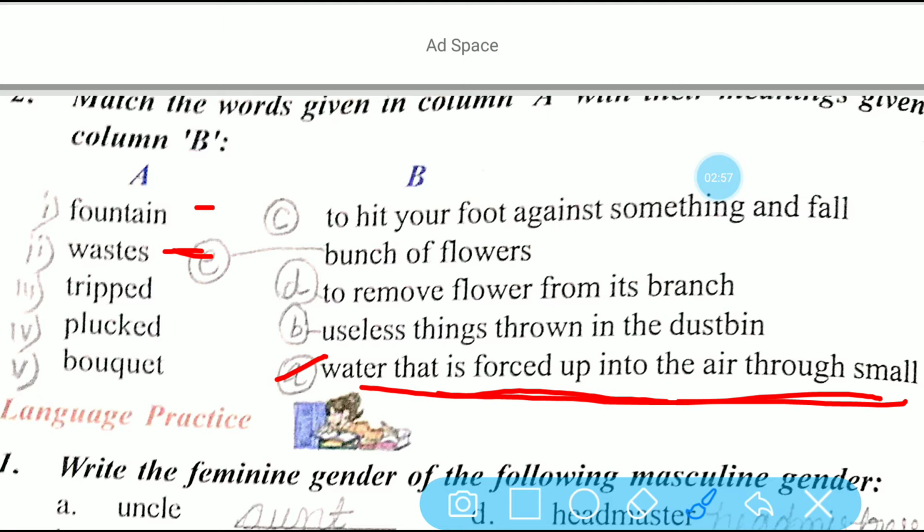The correct answer is useless things thrown in the dustbin. So you will write this, useless things thrown in the dustbin, just in front of the wastage. Alright? So similarly you have to write everything. Tripped. In front of the tripped you will write this one, C part. In front of the plugged you will write to remove flowers from its branch. And then bouquet. Just in front of the bouquet what you will write? Bunch of flowers.